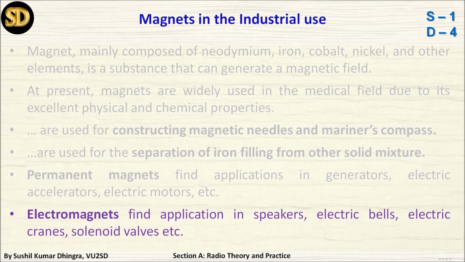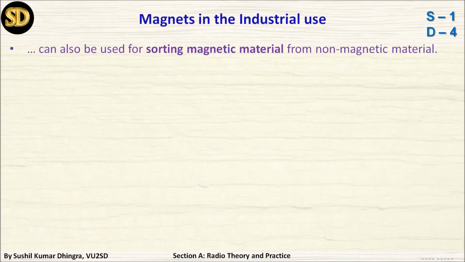Electromagnets find application in speakers, earphones, electrical bells, motors, electrical cranes, solenoid valves for stopping water, etc., which you can see surrounding you. If you visit a mall, you will find in the bathroom there are automatic taps, automatic lights, so many magnetic switches, sensors, so many fields are there. This one I am not going to discuss because the topic is magnets, so I am continuing on magnets.